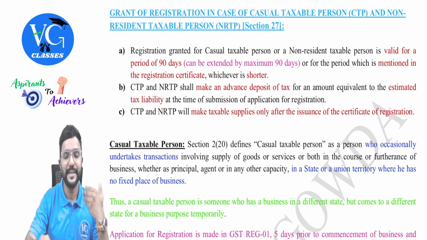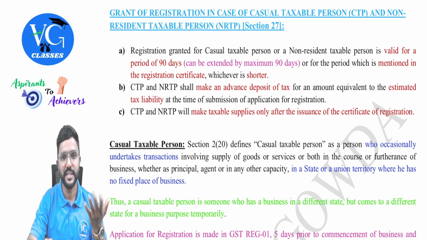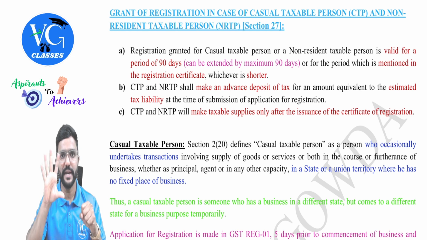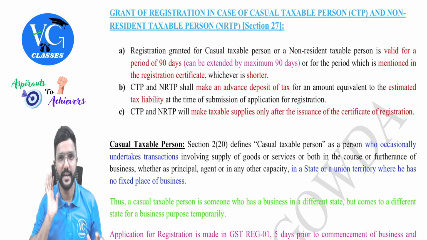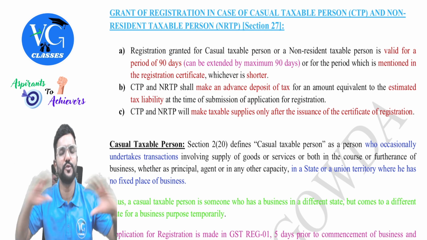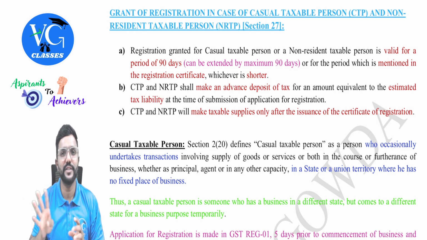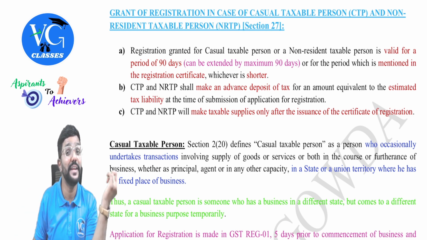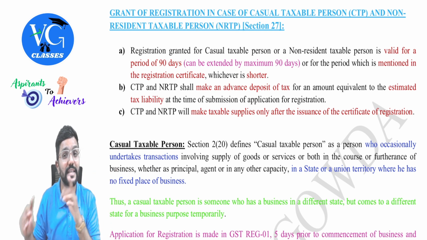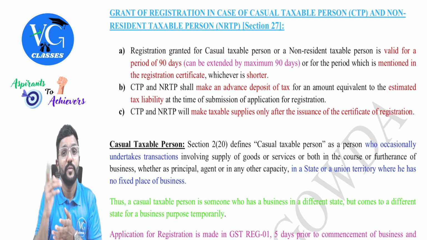Now, assume I have applied for registration as CTP. I asked for 50 days registration. They granted. Later, the exhibition was a super hit. It got extended. Now, can I ask for an extension of 90 plus 40 remaining, no balance carry forward? Can I ask for 90 plus 40, 130?